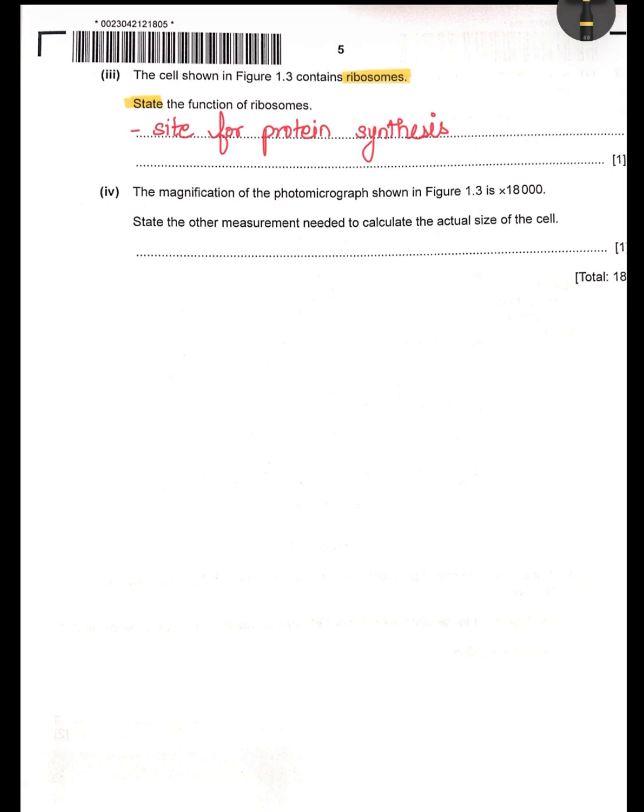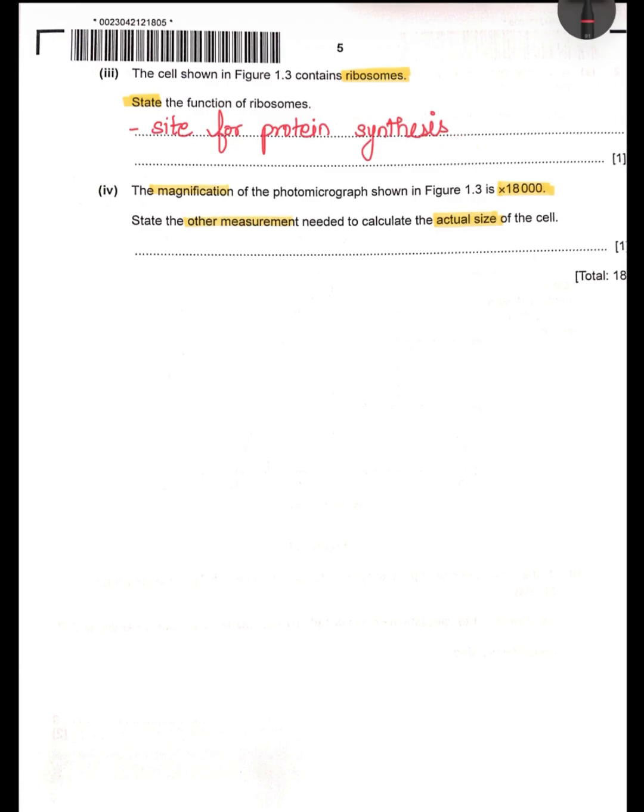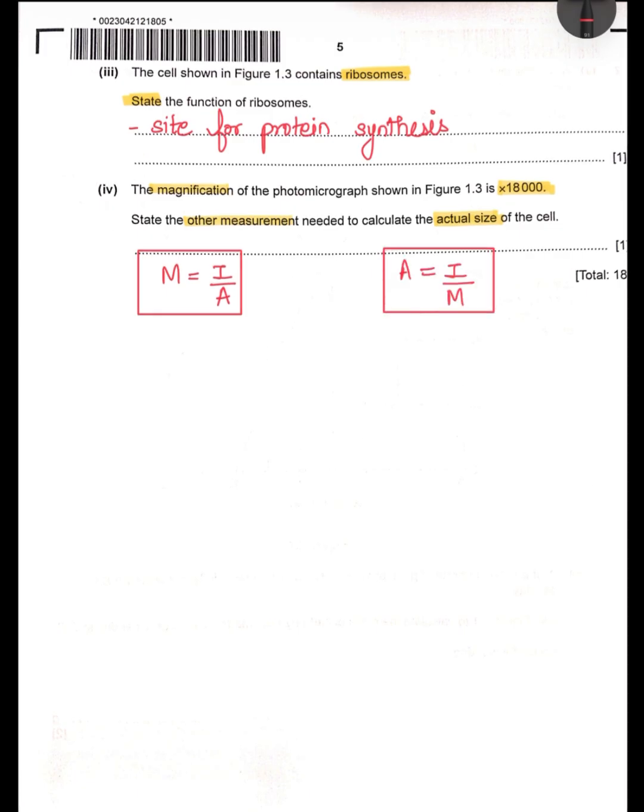Moving on to the fourth part, the magnification of a photomicrograph is 18,000. You need to state other measurement needed to calculate the actual size of the cell. Basically, you need to know the formula for magnification. M is equal to I upon A. That's the original formula, but since you need actual size, you can simply rearrange. Actual size is image size upon magnification.